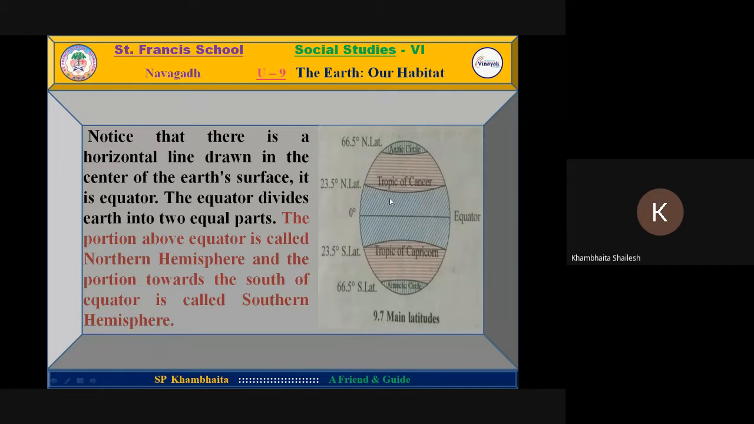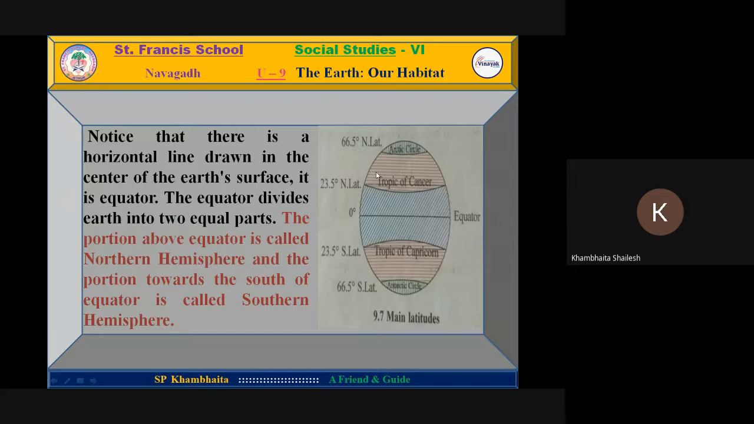Here, nearby the equator, from the equator to the Tropic of Cancer as well as the Tropic of Capricorn, it is a hot region, and so it is called the torrid zone. Then between the Tropic of Cancer and the Arctic Circle, as well as between the Tropic of Capricorn and the Antarctic Circle, this area means 23.5 degrees to 66.5 degrees north and south, that area is called the temperate zone.